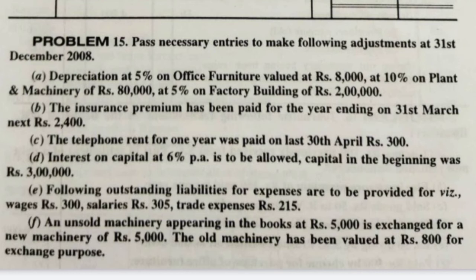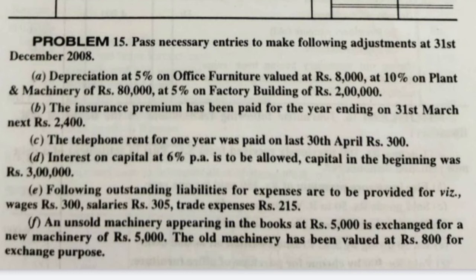Okay, so now the depreciation at 5% on office furniture of rupees 8,000. So 8,000 into 5% comes to 400 rupees. 10% on plant and machinery, therefore 80,000 into 10% comes to 8,000. And 5% on factory building, 2 lakhs into 5%, that comes to 10,000.